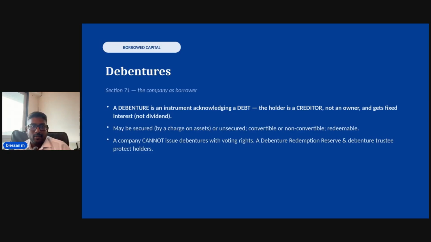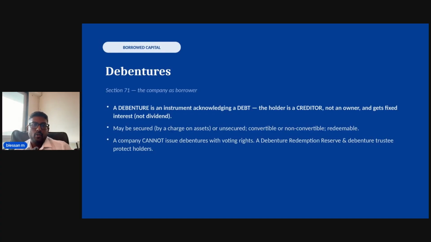Debentures can be secured or unsecured. When secured, they are backed by the company's assets like land, building, or stock. If it's land or building, that's a fixed charge. If it's stock, that's a floating charge. We'll explain both in a second. They can also be convertible or non convertible and redeemable.